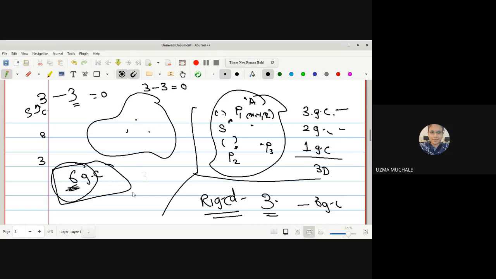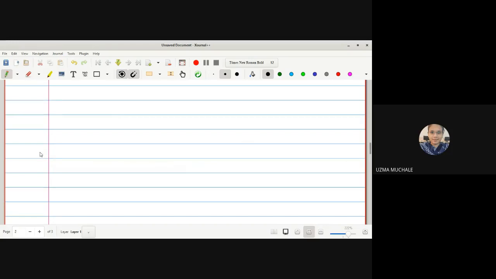Now we will see the motion of a rigid body. Actually, first we'll see translation, and second we'll see rotation. Translation and rotation are the two types of motion in the case of a rigid body. When there will be translation and rotation, that we will discuss in the next lecture.